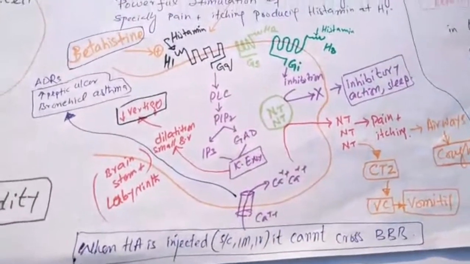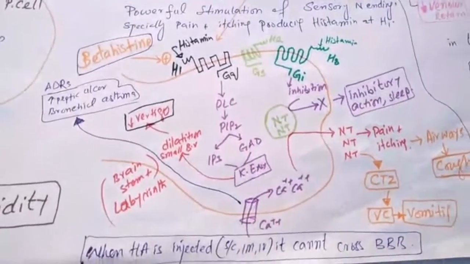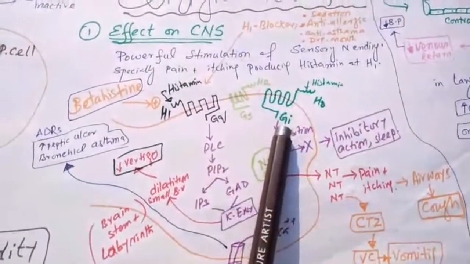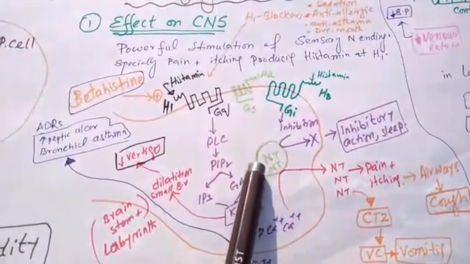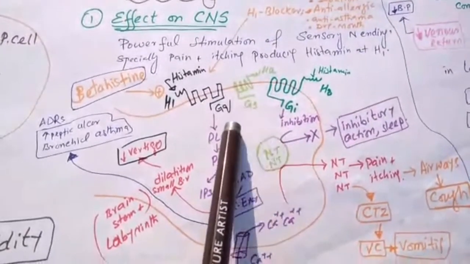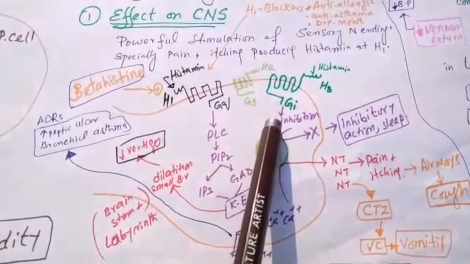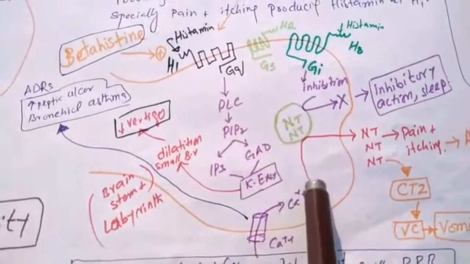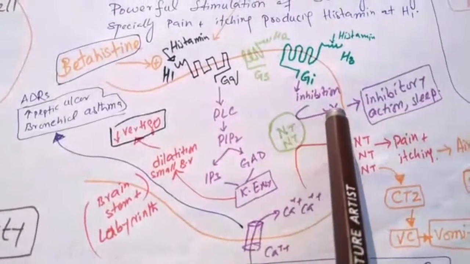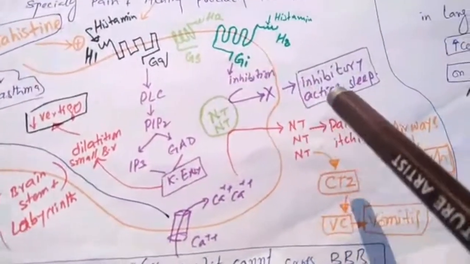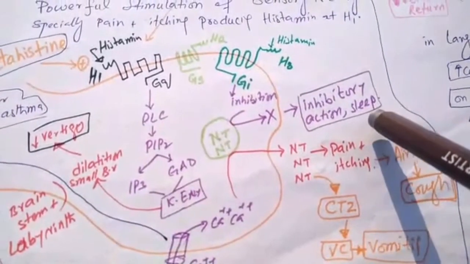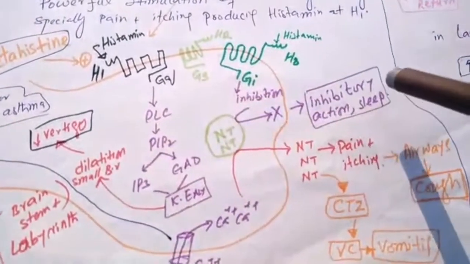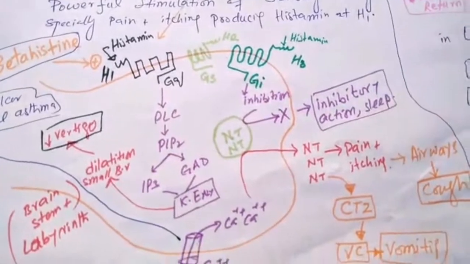Similarly, the stimulation of the H3 receptor in the CNS inhibits the protein kinase. So when protein kinase is inhibited, no calcium is released, and there is no release of neurotransmitter, and the inhibitory action will produce something like sleep. H3 receptor agonists will produce an inhibitory effect just like sleep.